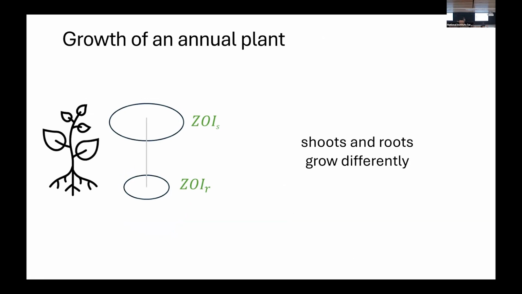Here we model the growth of an annual plant with shoots and roots growing differently. So we have a ZOI for the roots and another one for the shoots.